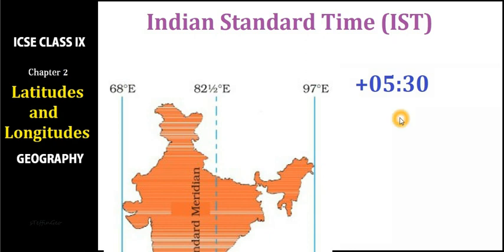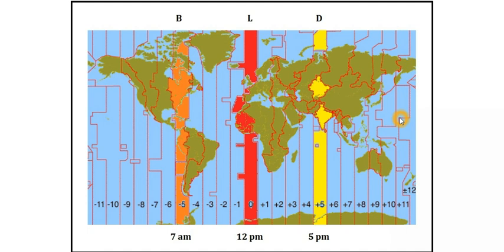That is, we are 5 hours 30 minutes ahead. Or if it is 12 o'clock here in England, India would be 5 hours 30 minutes ahead.